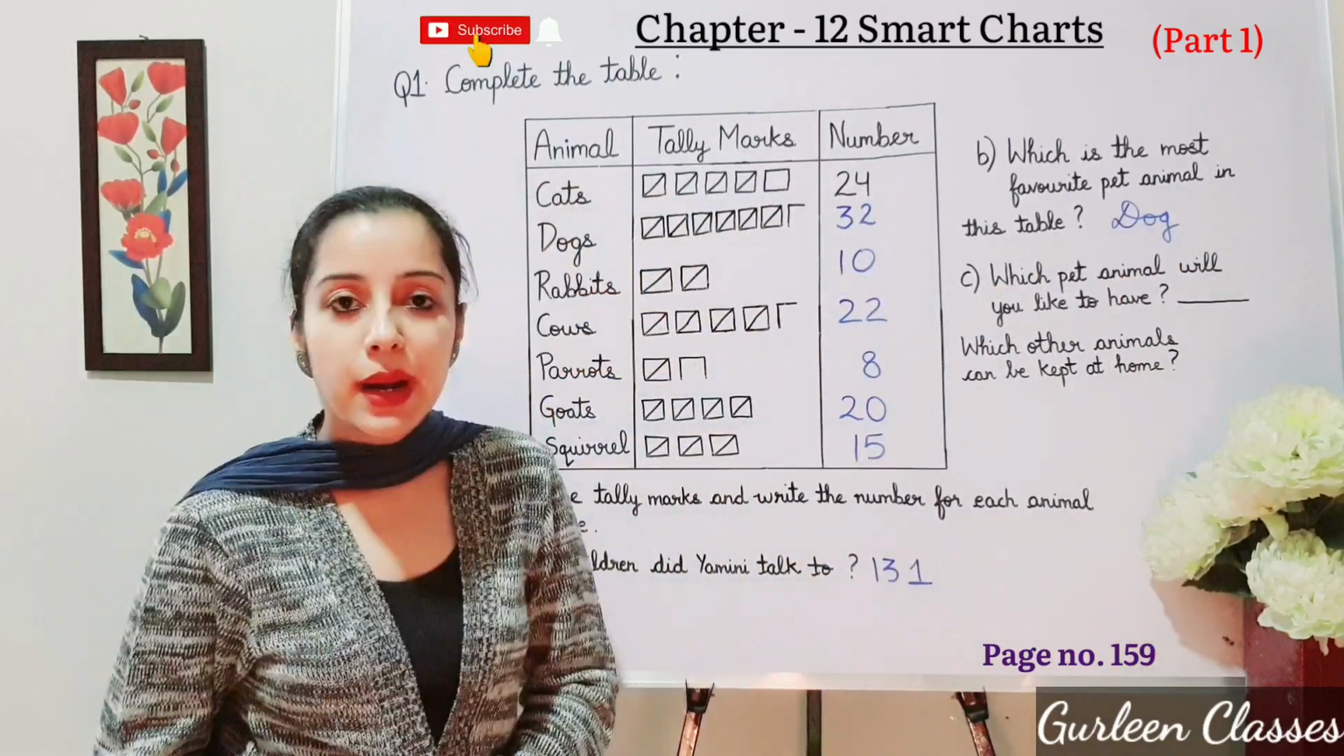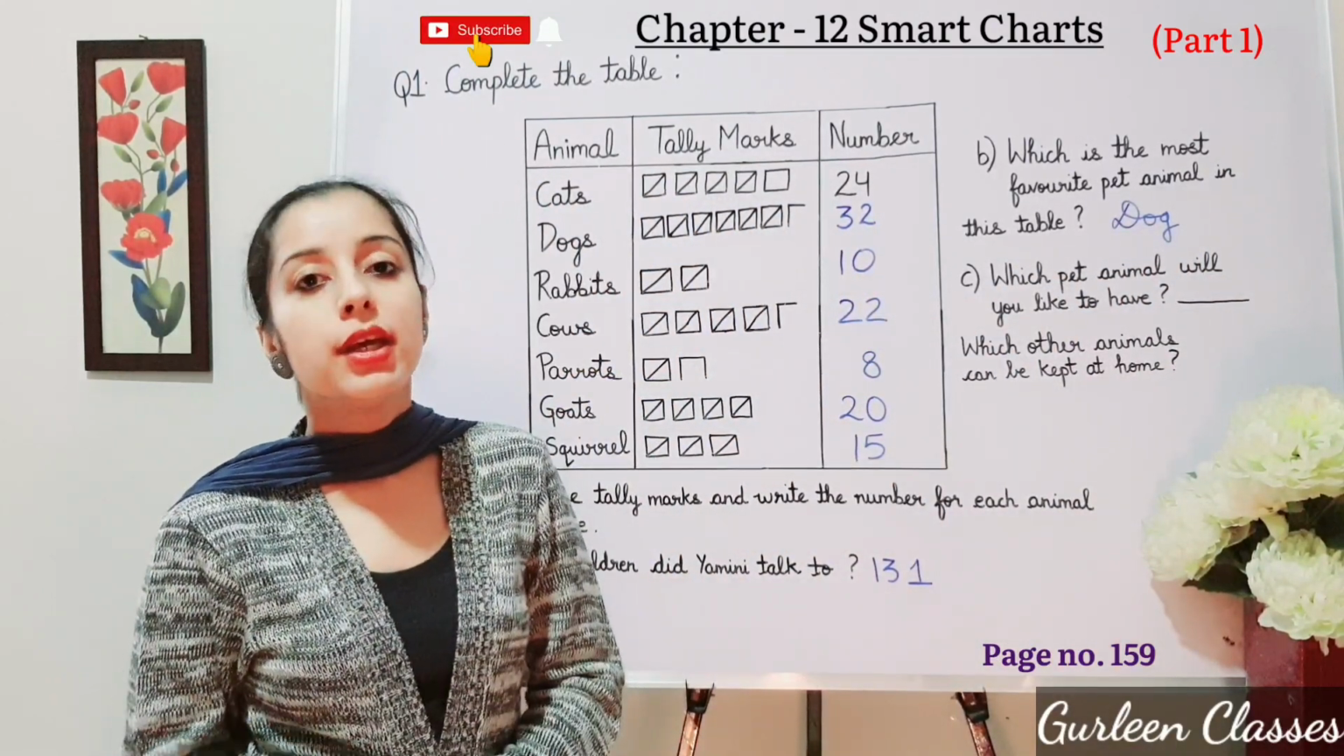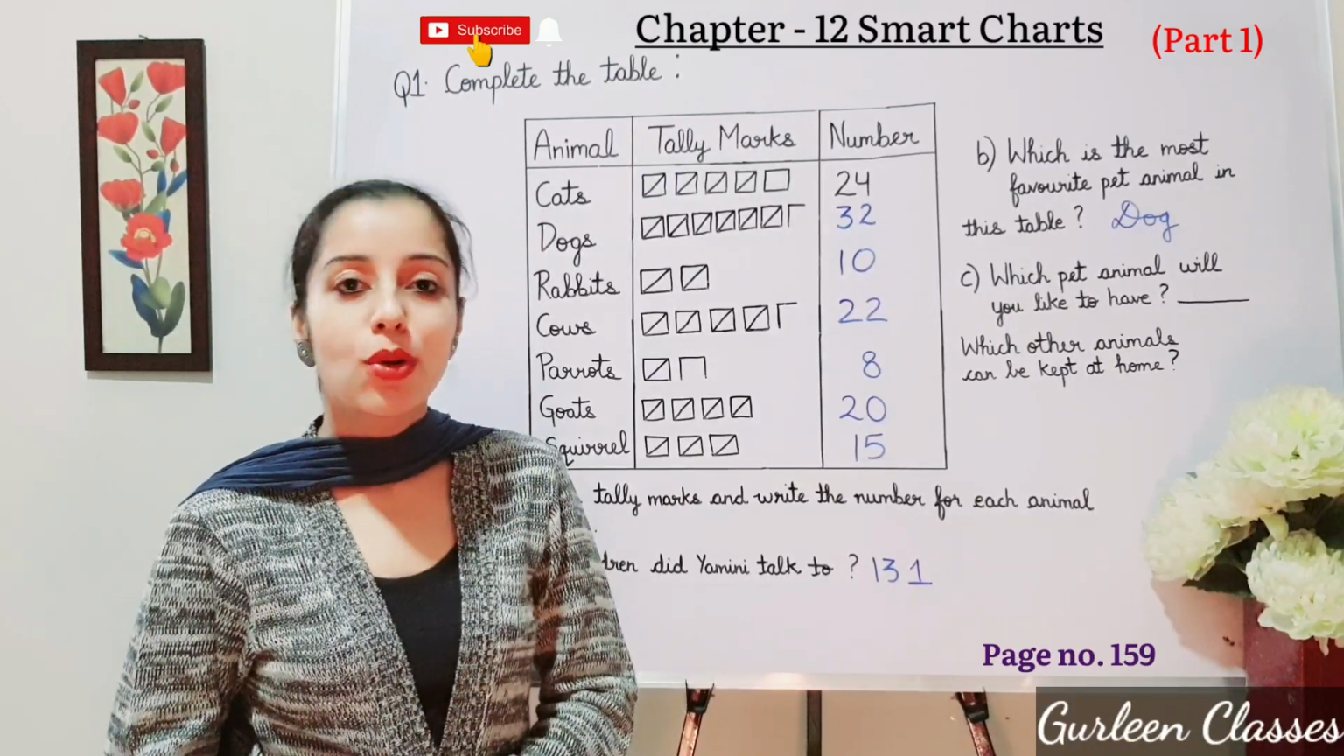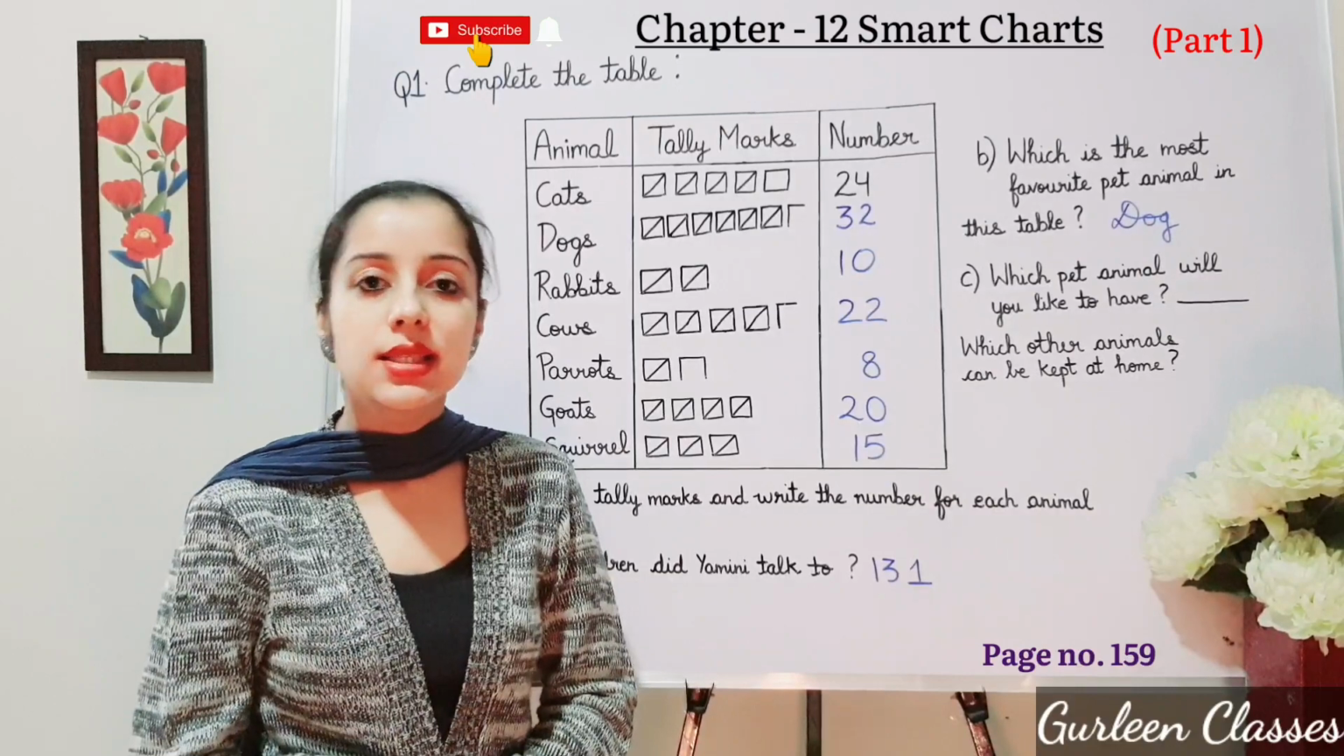Now C part, which pet animal would you like to have? If you ask me, I would like to have a dog. And his name I would keep Coco or Cherry. You may write this answer on your own.